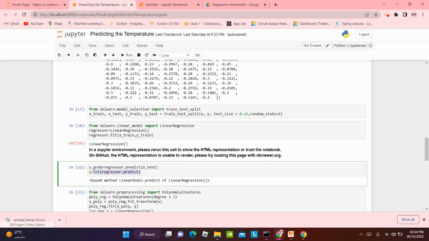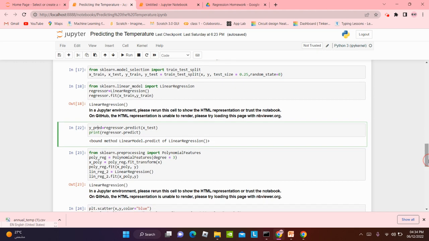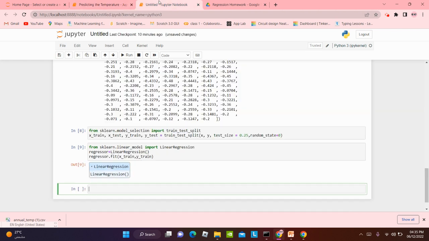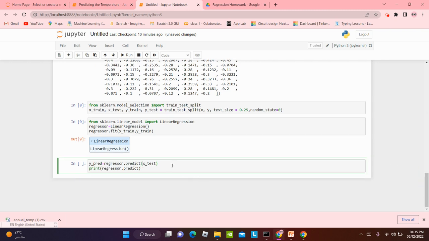We're gonna have ypred, another variable for us, which is to predict y. Regressor.predict x test. So the ypred variable is gonna predict the x test variable. And now we're gonna print regressor.predict. Here we're gonna do it with x test, x train, y test, and y train. Here we're gonna use x test. We're gonna print regressor.predict.